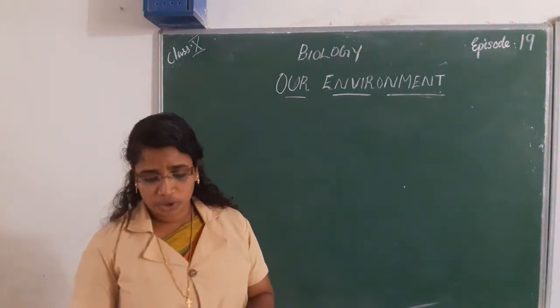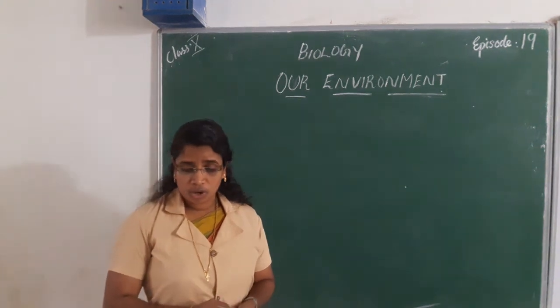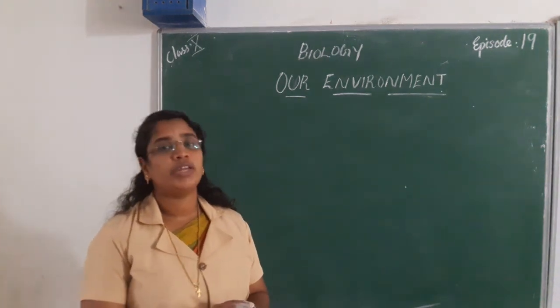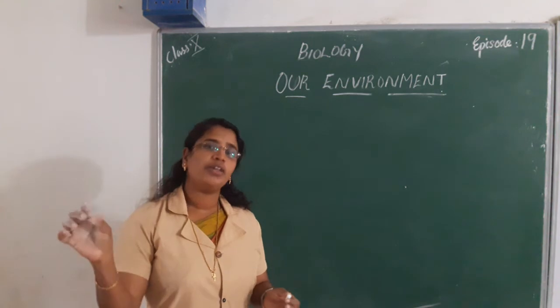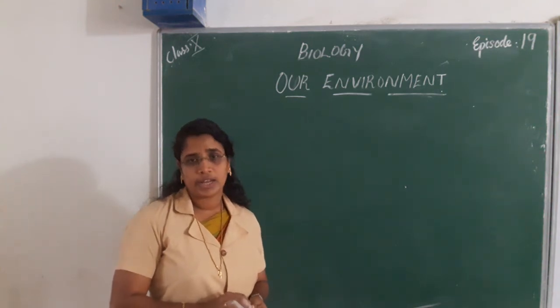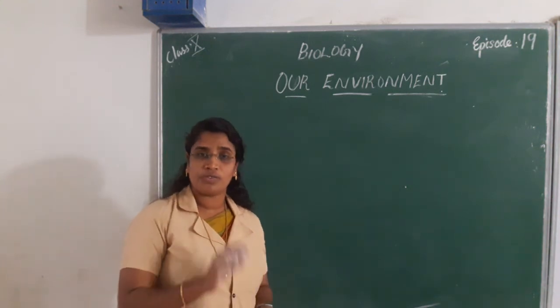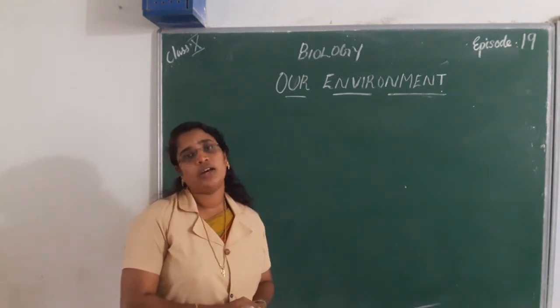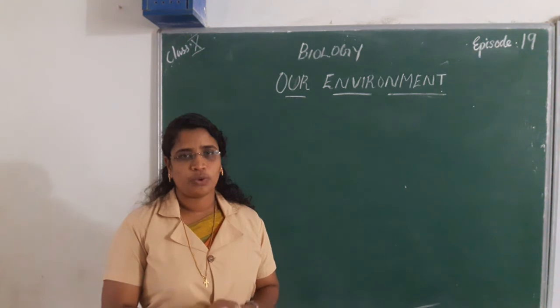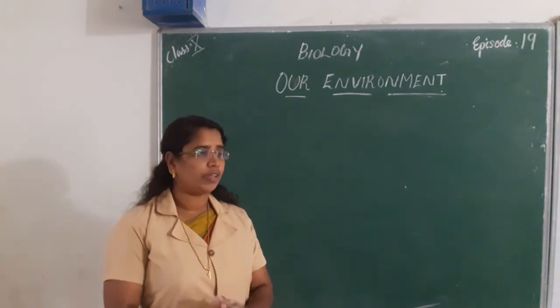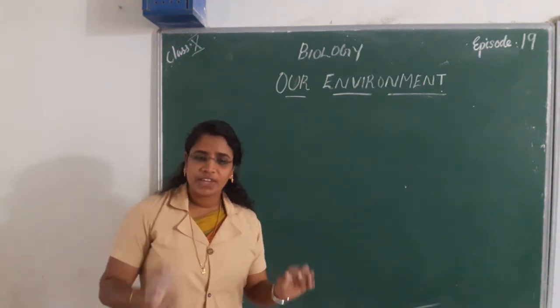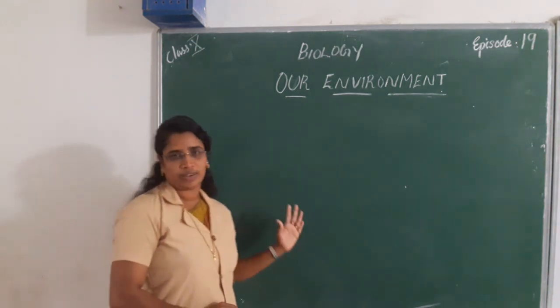All the living organisms and interacting organisms in an area, together with the non-living constituents of the area, is termed an ecosystem. Simply, an ecosystem is the interaction between living and non-living things.